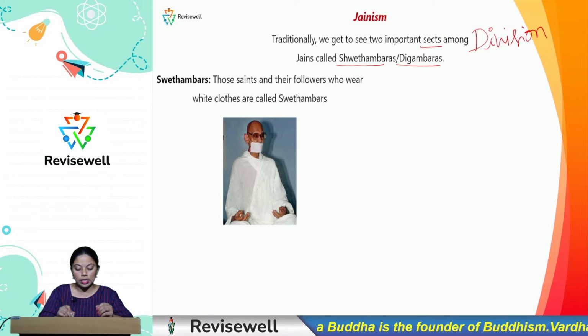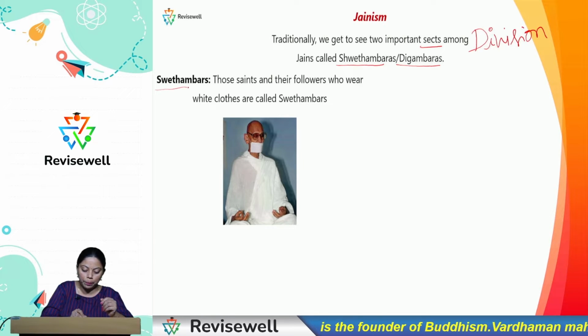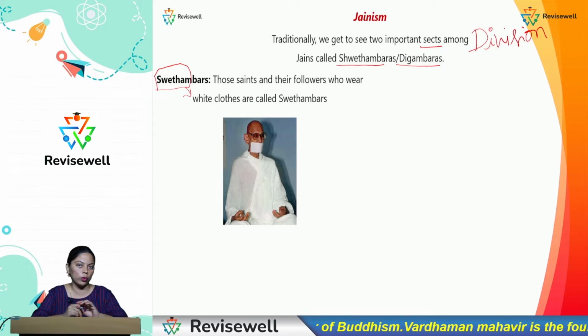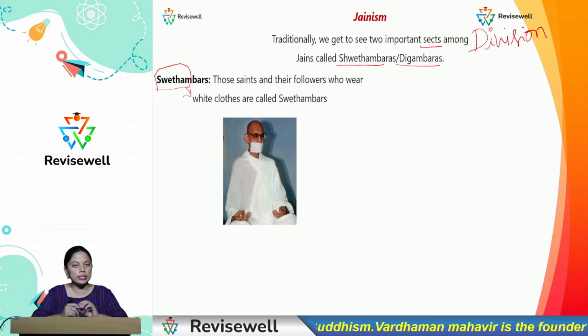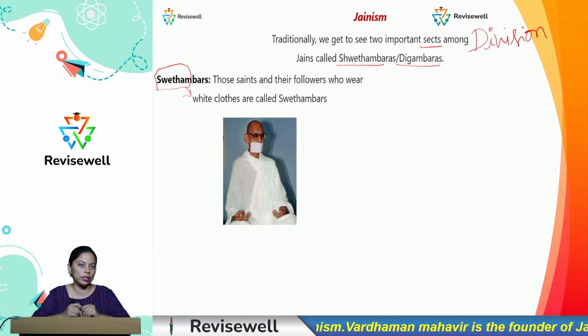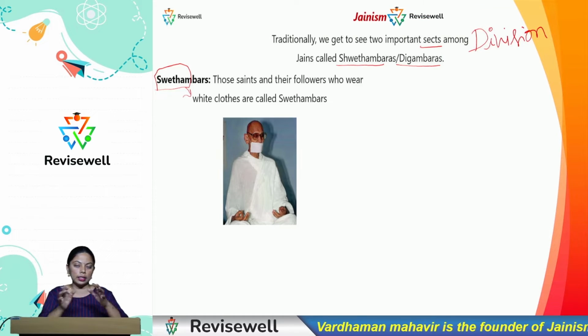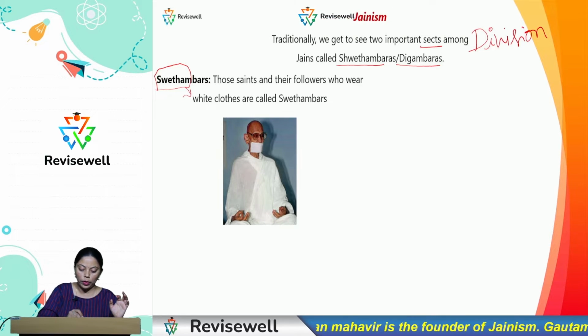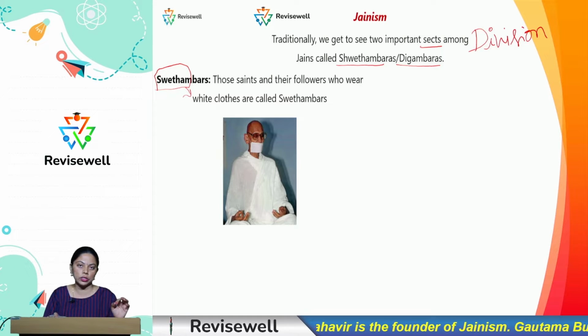Shvetambaras, those saints and their followers who wear white clothes. The word Shveta in Sanskrit refers to what? White. So, the saints or the followers of Jainism who often wear white-colored dress are considered the first sect called Shvetambaras.